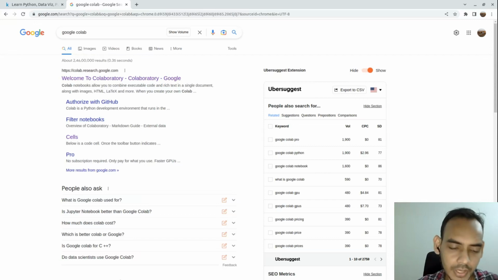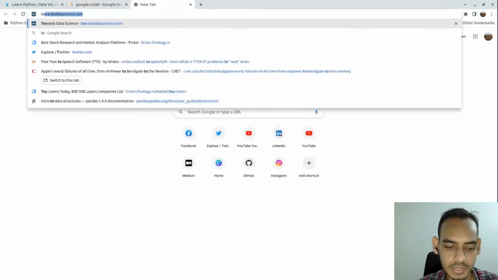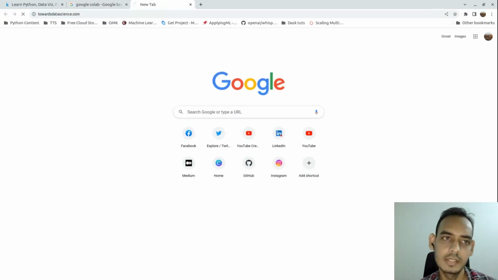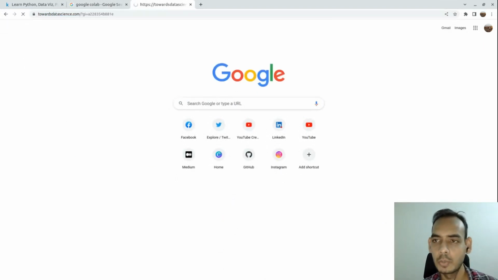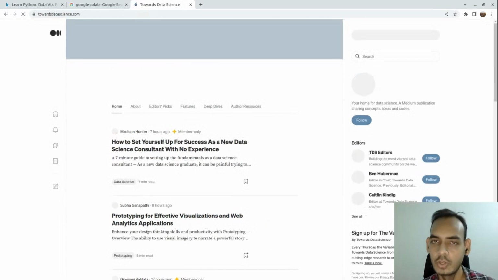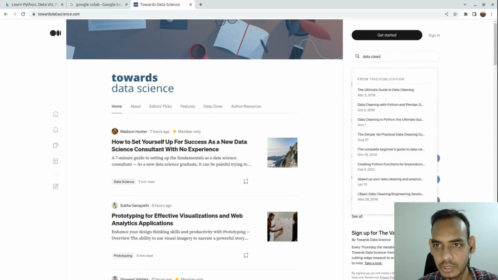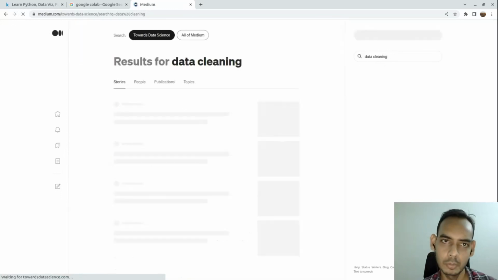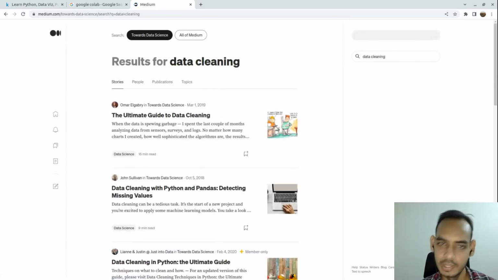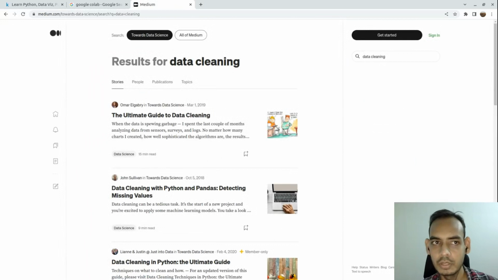And the third website I'll share is Towards Data Science. Okay, this is a publication, and this provides you with blog posts on all the concepts you have in machine learning, right? You can just go and search here. For example, data cleaning. If you search for data cleaning, there will be many blog posts which will be clearly explaining data cleaning. So you can use this website to learn about data science concepts. This is very helpful.